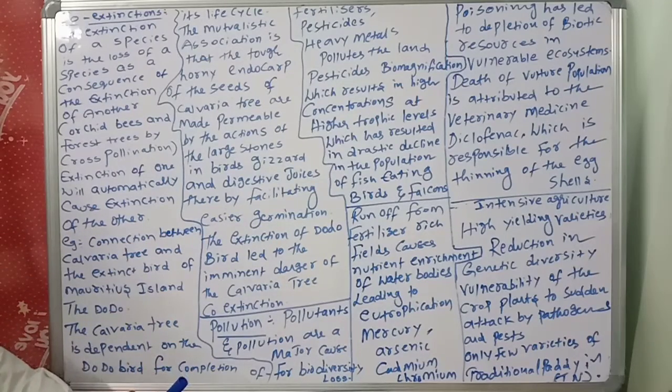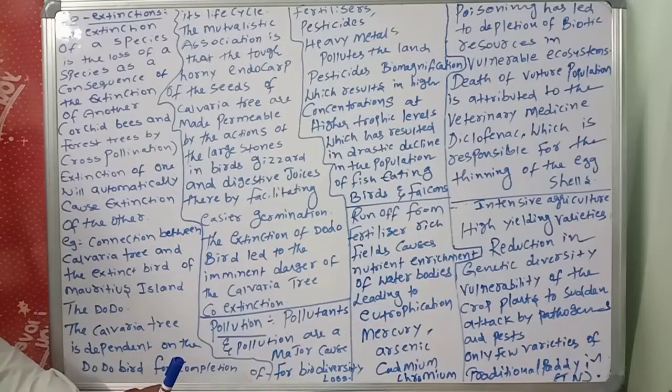So for germination of the seeds of the Calvaria tree, the dodo bird's digestive system is compulsory. Why? The dodo bird's gizzard has large stones which make the seeds permeable for germination.